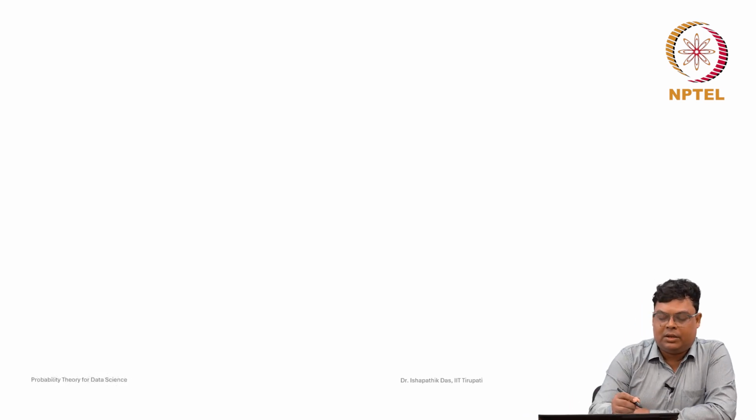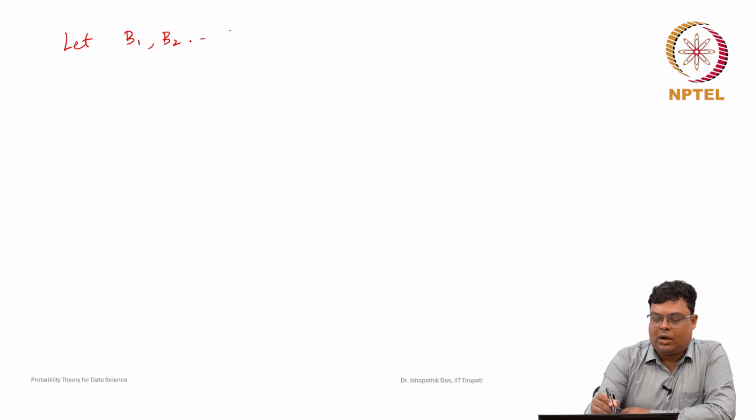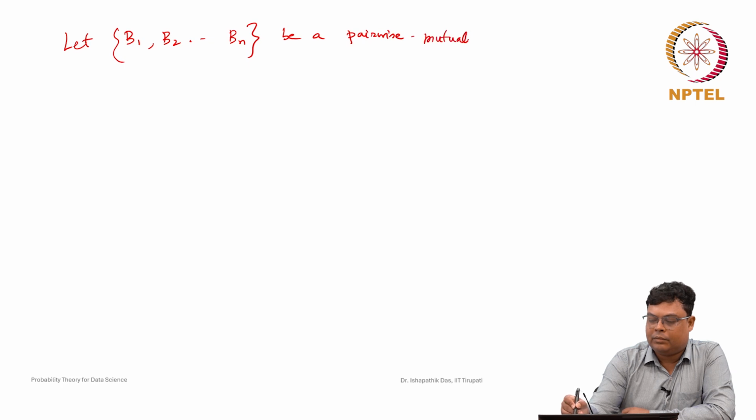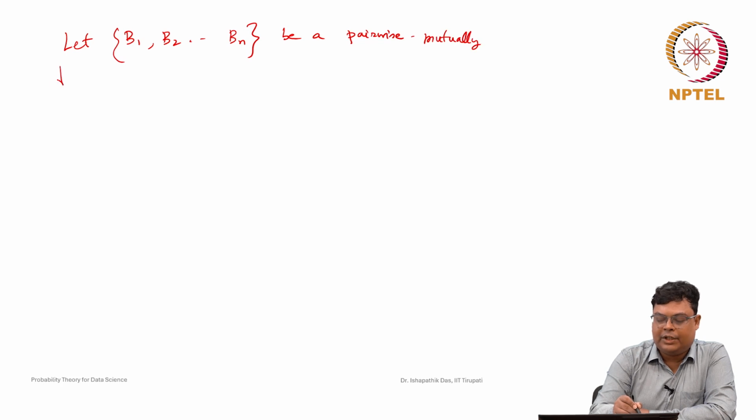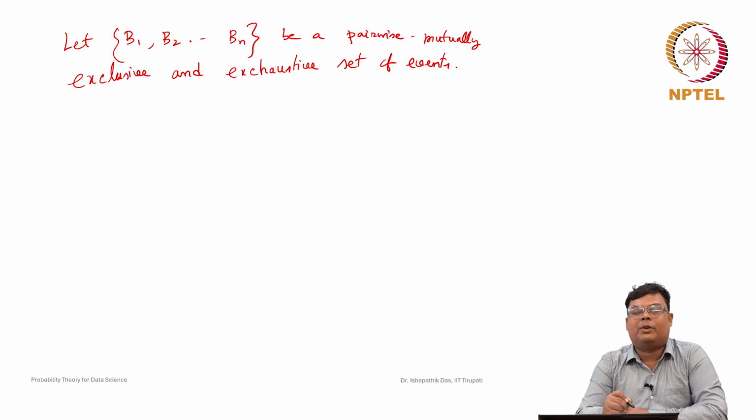Suppose B1, B2, ..., Bn is a pairwise mutually exclusive and exhaustive set of events.